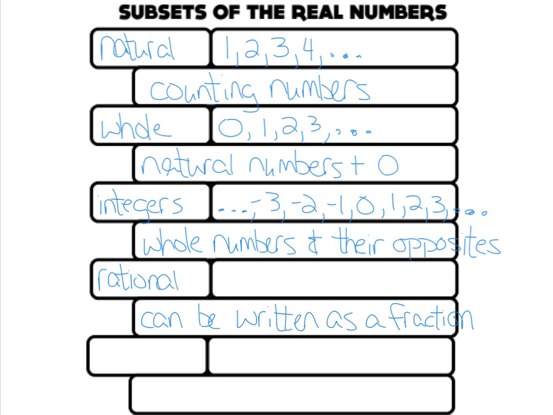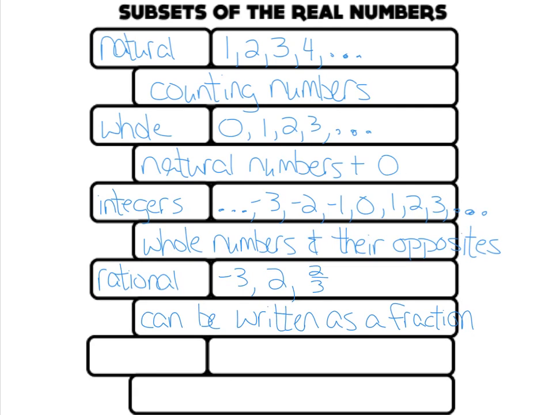So, what kind of numbers are rational numbers? Well, integers are rational numbers. Can you write an integer as a fraction? Sure you can. You put it over 1. Can you write a whole number as a fraction? Yep, put it over 1. Well, a fraction is obviously a fraction, so that is a rational number.